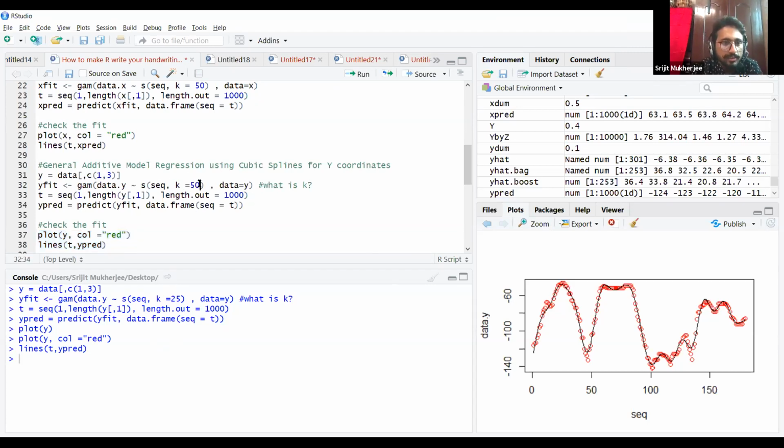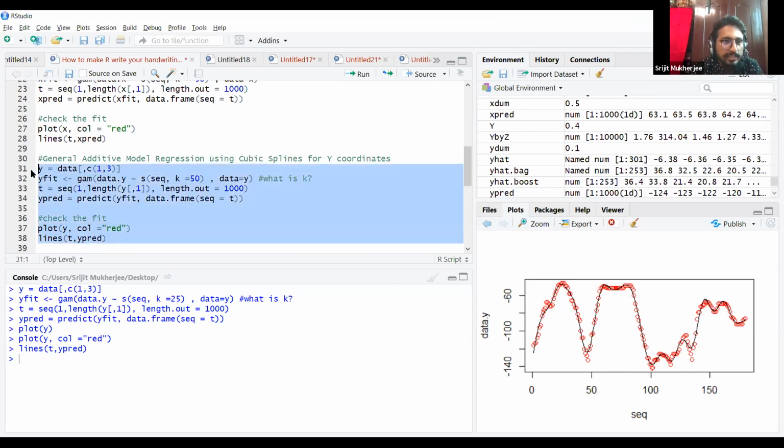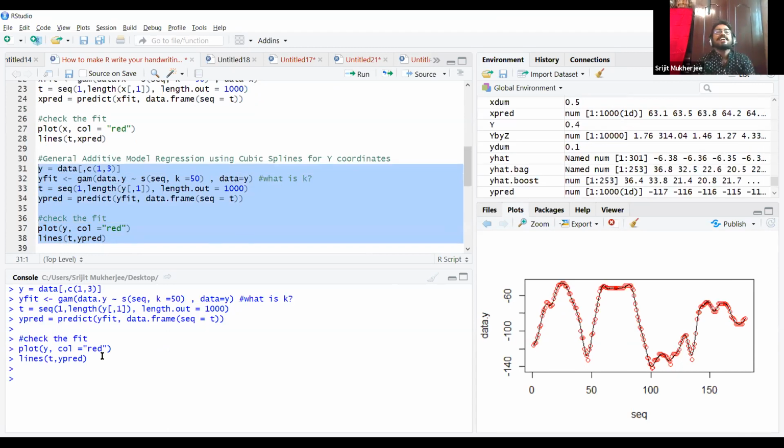What happened in my case was that I saw it was not working for a small number, so I gave a big number right away, and it worked well. So it's working better now. See? The more knots you use, the better it is. But yeah, that's it.